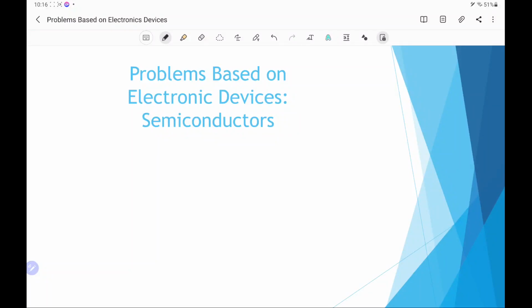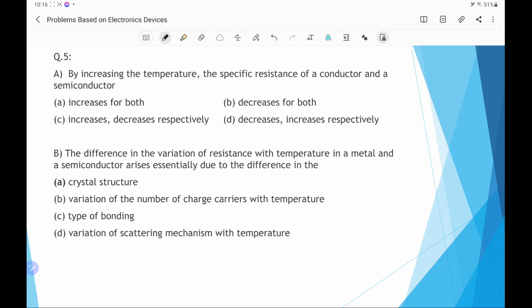Some questions based on the semiconductors in electronic devices. Part A. By increasing the temperature, the specific resistance of a conductor and a semiconductor. In conductors, the charge carriers are free electrons, and in semiconductors, charge carriers are free electrons and holes. If temperature is increased, the specific resistance, or we can say resistivity, the formula of resistivity